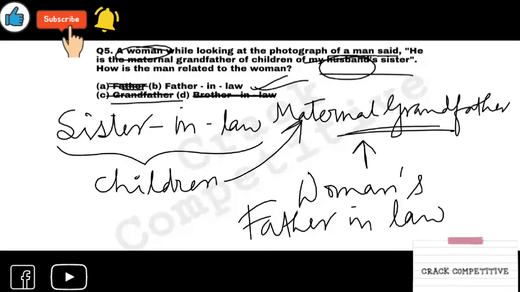If there is any confusion, I will again define it. I will again show you how it is made. These questions don't take any time. You don't have to make any family tree for these. Just you have to make concepts. These are not lengthy questions. Moving forward, question 6.